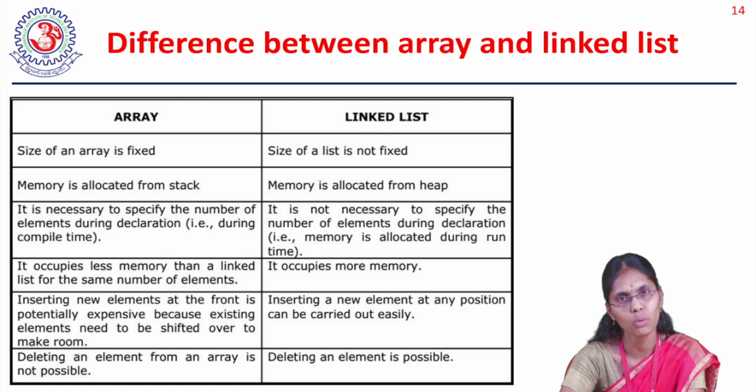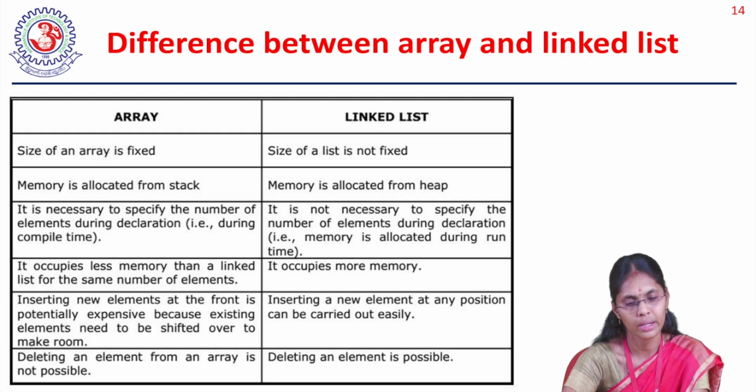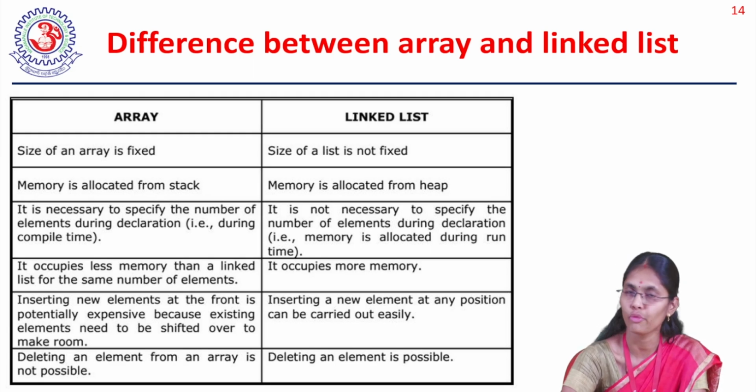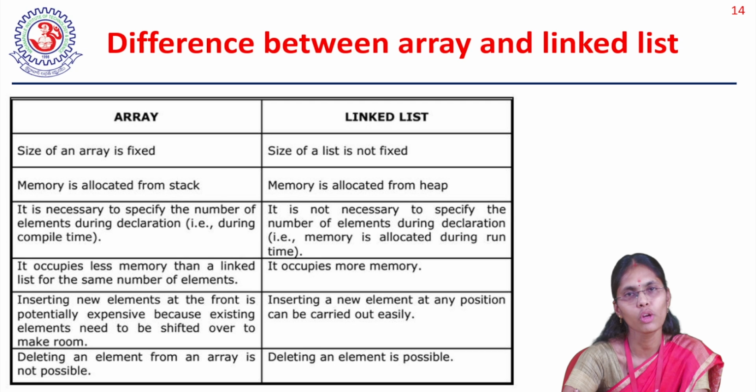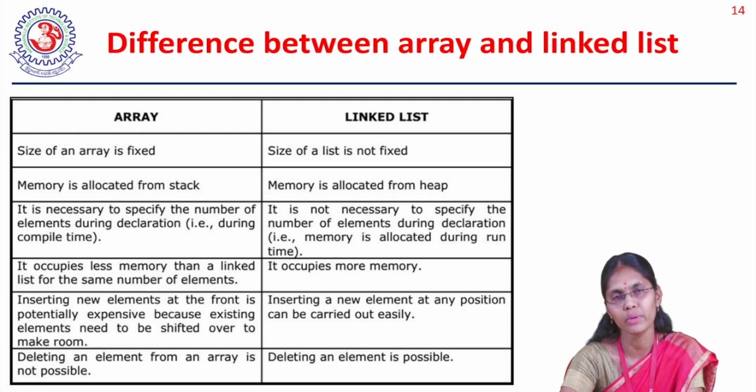And there are more differences also. Memory is allocated from the stack. It's obvious that when it is an array, the memory will be allocated from the stack. And here the memory will be allocated from the heap. It is necessary to specify the number of elements during the declaration itself, because it is a static one. For the linked list, no need to specify anything during the declaration, because during runtime, however many elements you request, that many can be allocated. That is another important thing. And you see here the memory occupied for the array is comparatively less than the linked list. Why? Because each and every time I add to a linked list, I have one node.